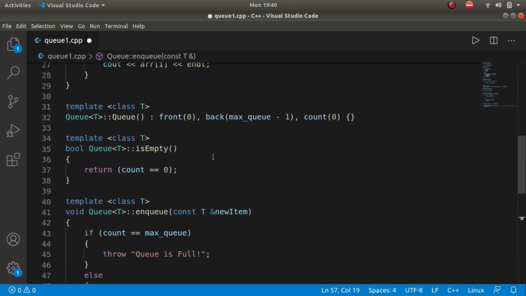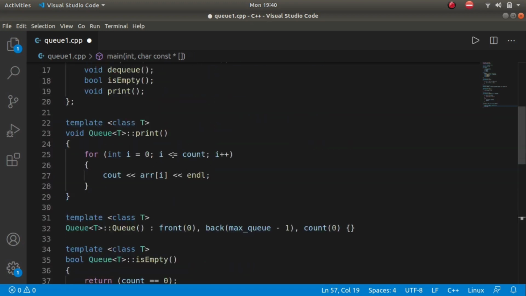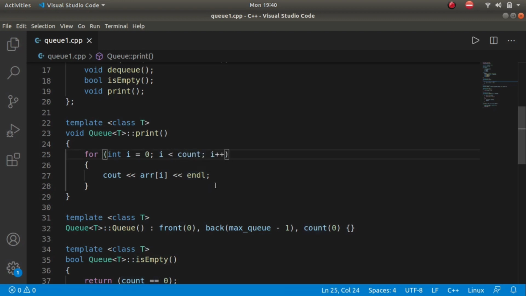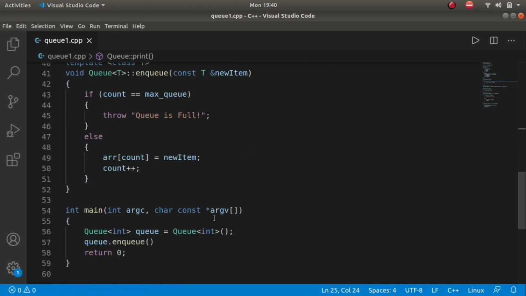Is this print function correct? Like, is this less than equal to correct? Let me check once. What is count? Count is basically the index of the element which is going to be enqueued. So it should be less than count, I guess. Yeah.